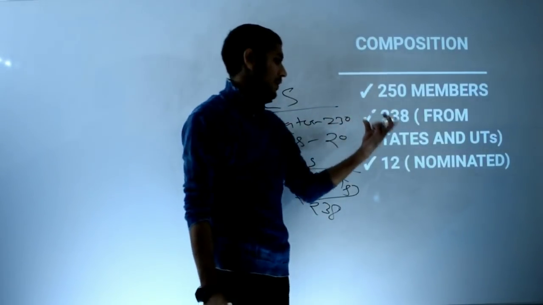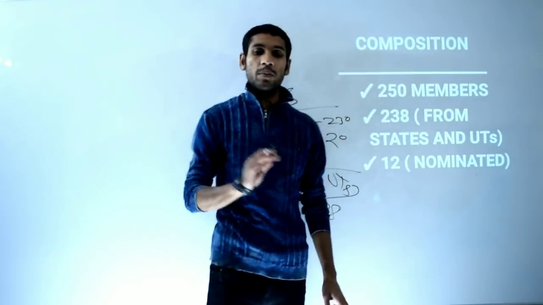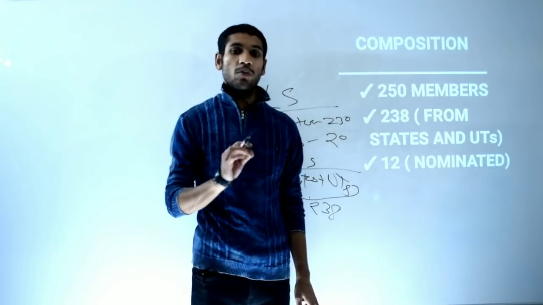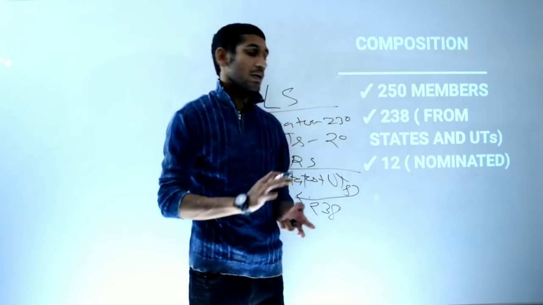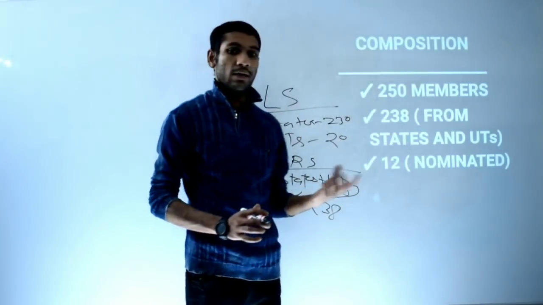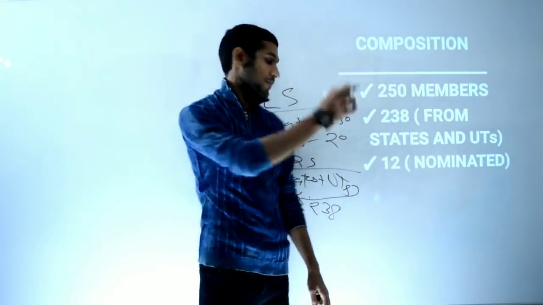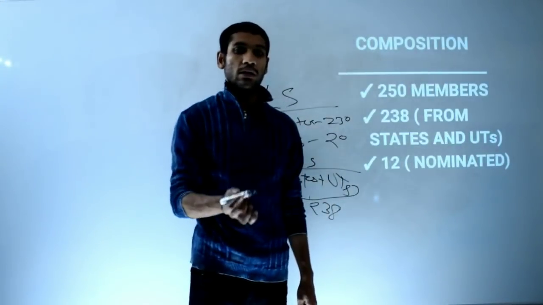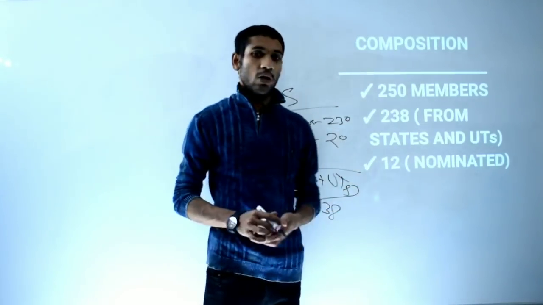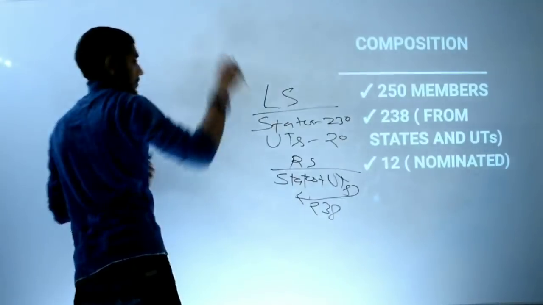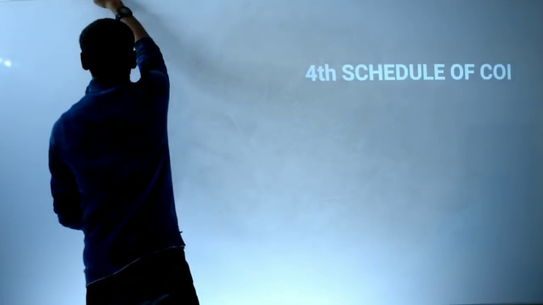So where have the 12 gone? The 12 will be nominated members, nominated by the President of India. Those nominated members should be qualified in special fields. What are those special fields? I will tell you in the next slides. But remember that out of 250 Rajya Sabha members, 238 members will be elected from states plus union territories, and the remaining 12 will be nominated members. So I am moving to the next slide. I hope this is clear to all of you guys.